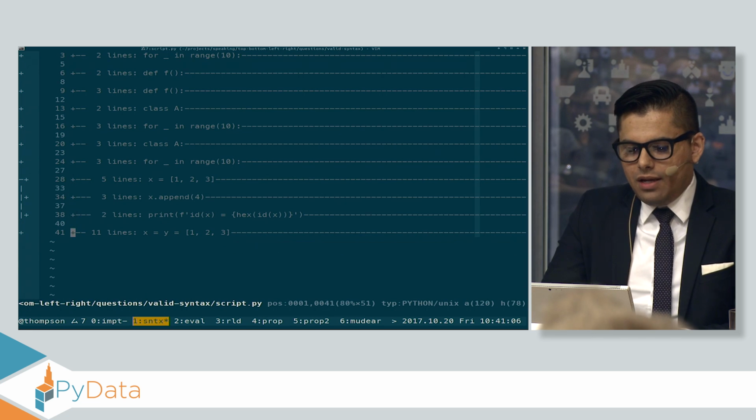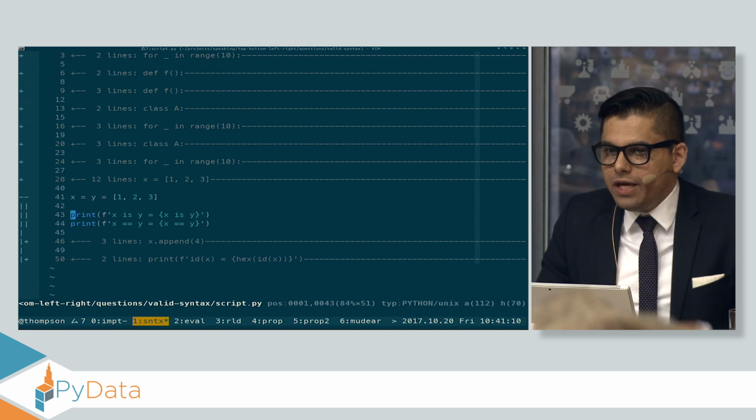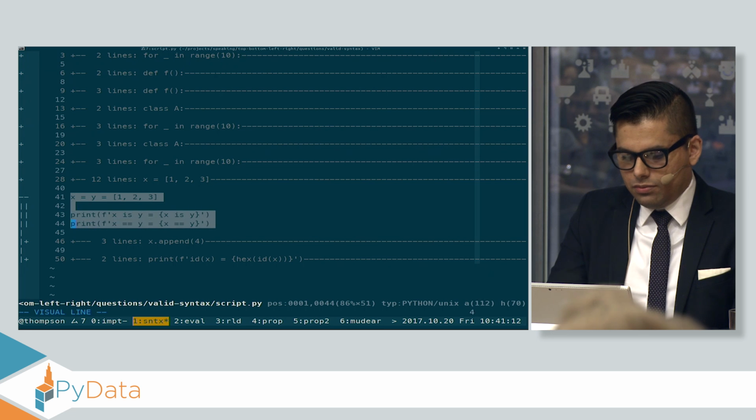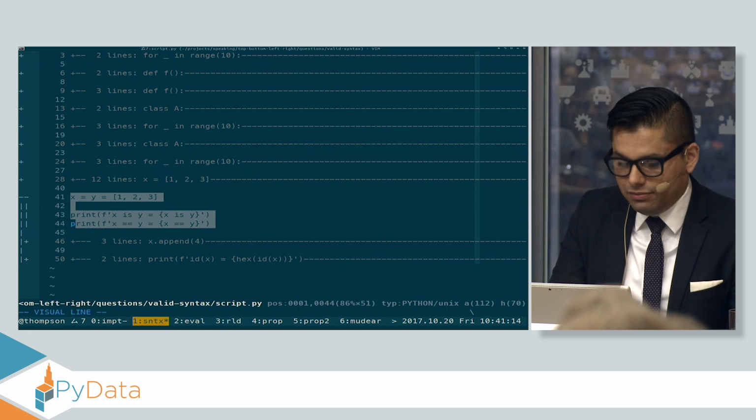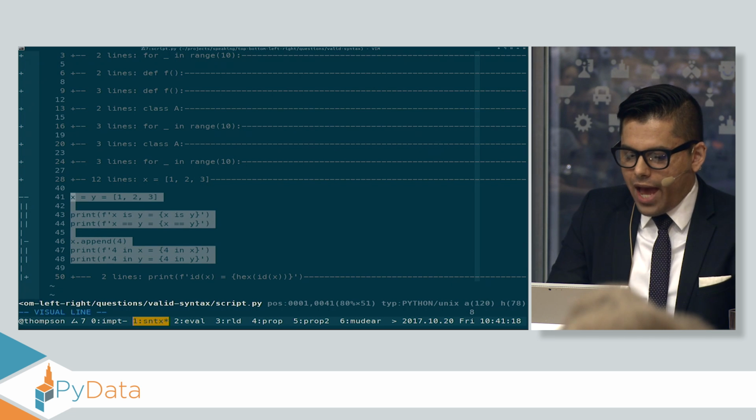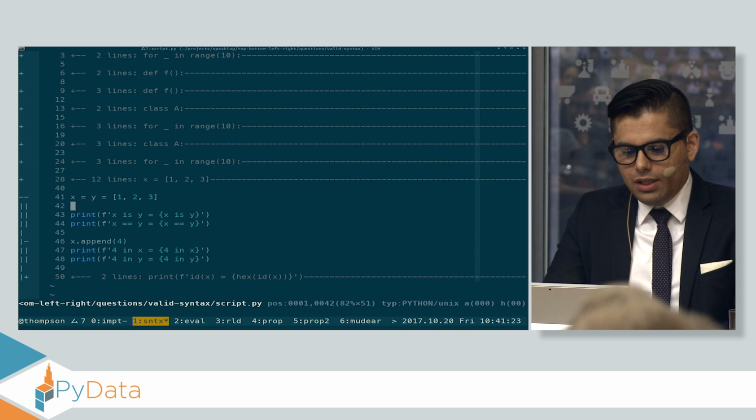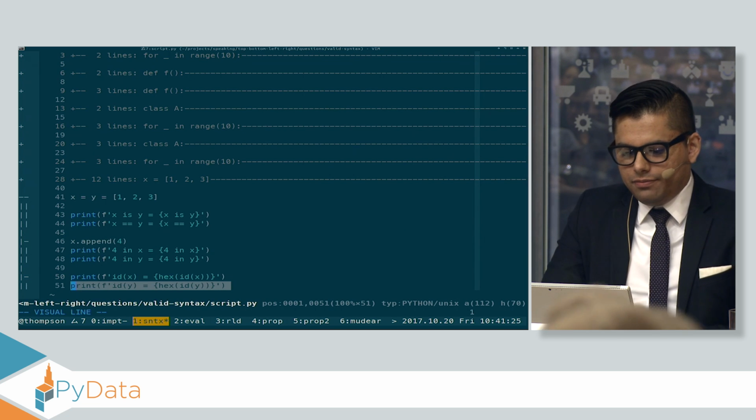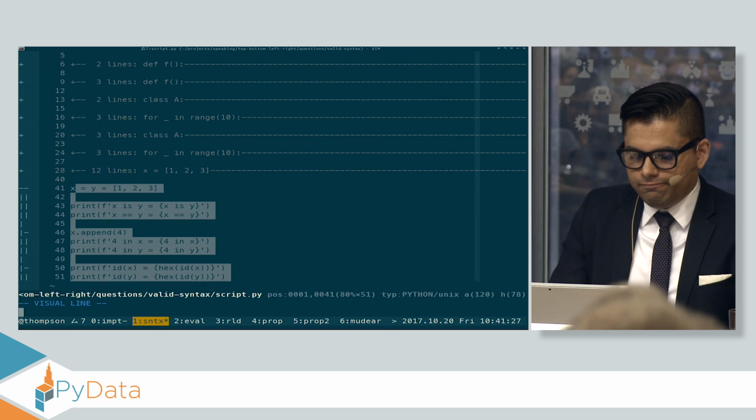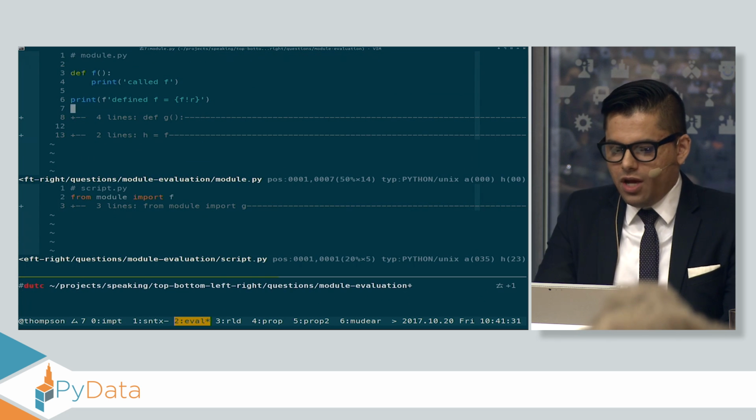Let's take a look at a very similar problem. X and Y, are they equal to each other? Yes. Are they the same object? Yes. Very good. So if I append 4 to X, does it show up in Y? Yes. Very good. What about their IDs? They're the same. Okay, very good. So you won't have too much difficulty with the rest.